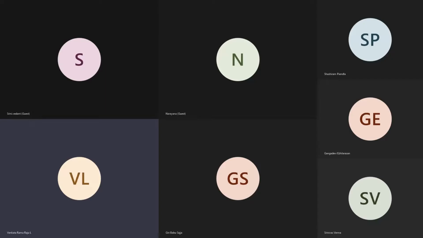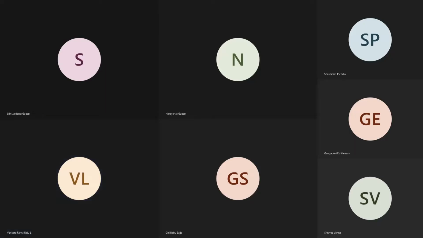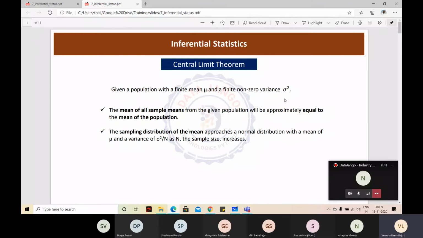About population when we have many samples. Okay, so this is very useful in statistical predictions, making predictions using statistics. This is very useful.